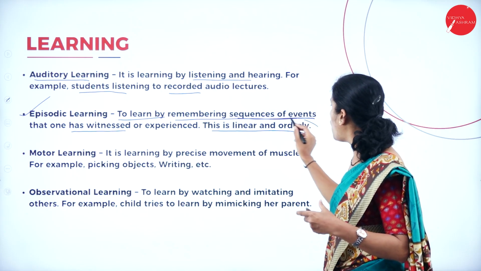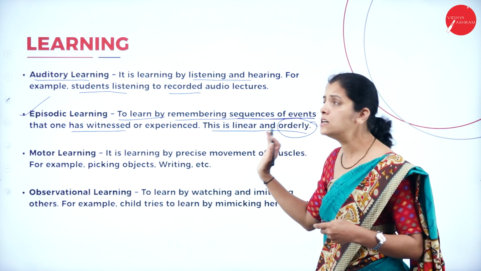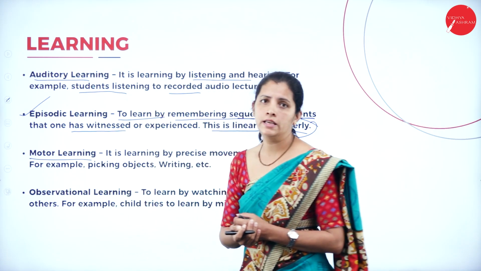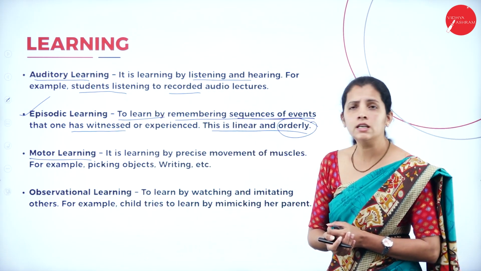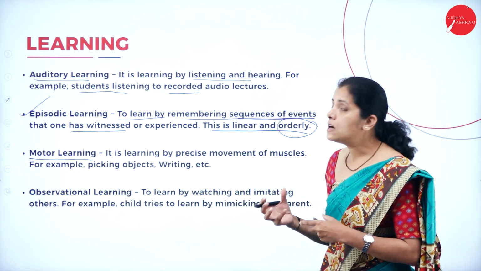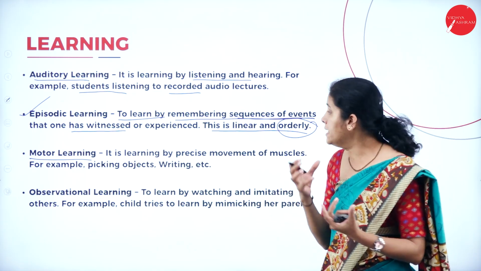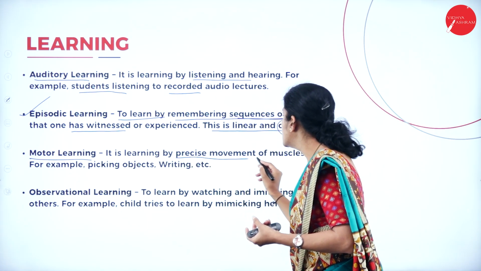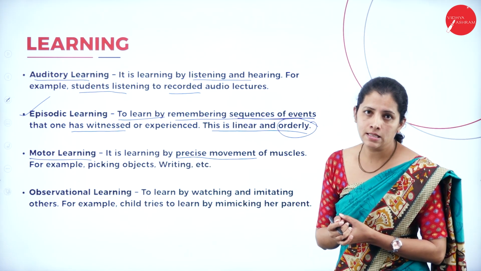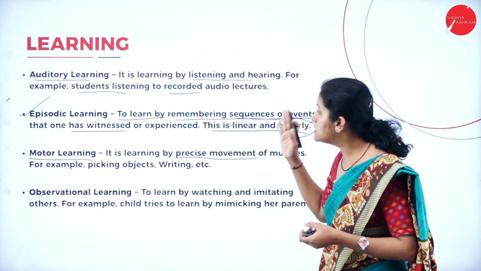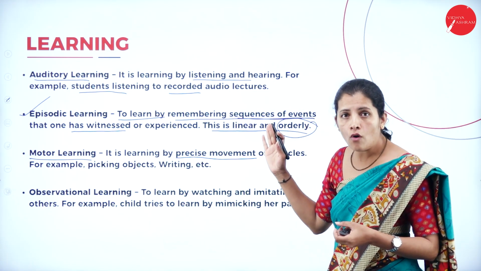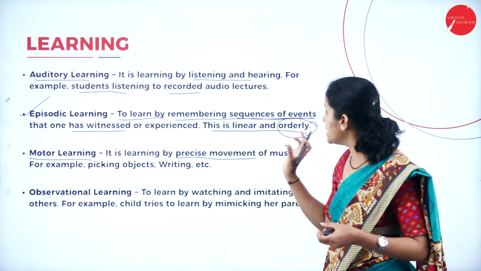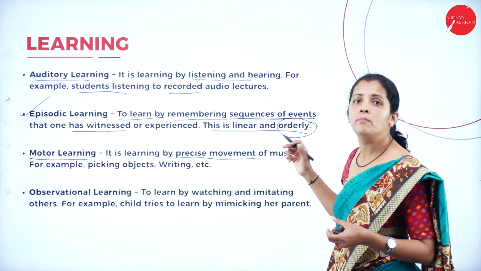And the third type of learning is motor learning. So what is motor learning? It is the process of gaining knowledge only by precise movement of muscles. Okay, this is the process of gaining knowledge only by precise movement of muscles.